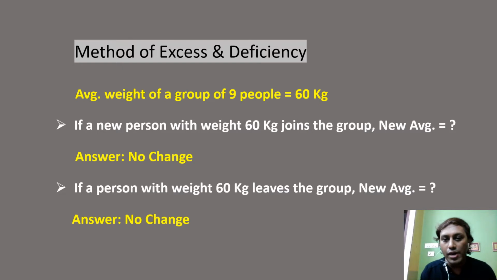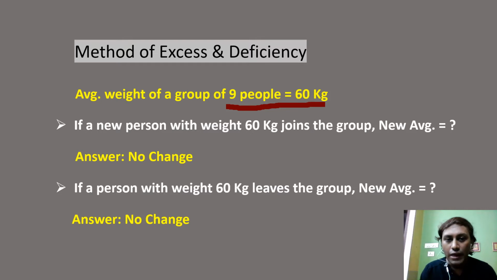Now to elaborate on this concept, let me ask you a question. Suppose a group of 9 people has an average weight of 60 kg. What does it mean, guys? If the average is 60, we can assume that all the persons have 60 as their weight. So all the values are 60.